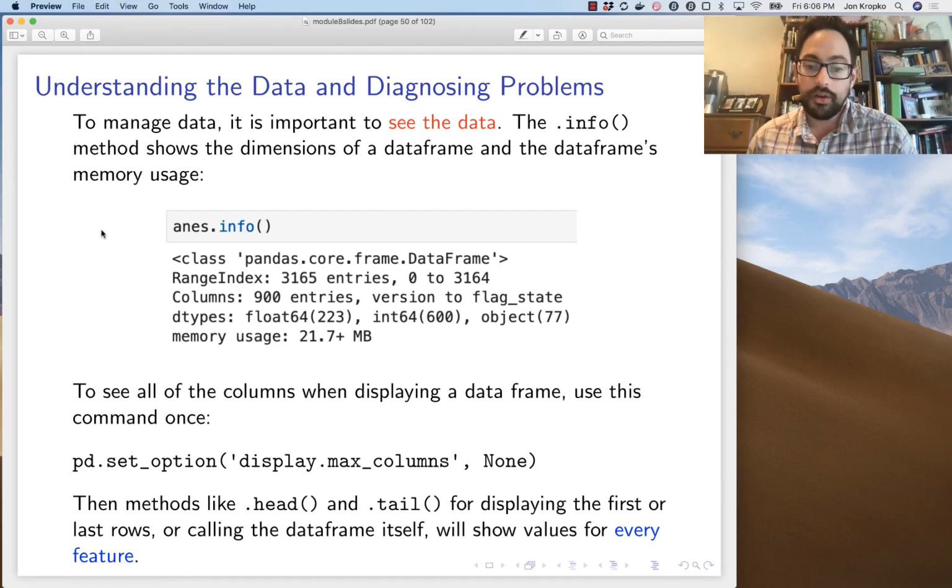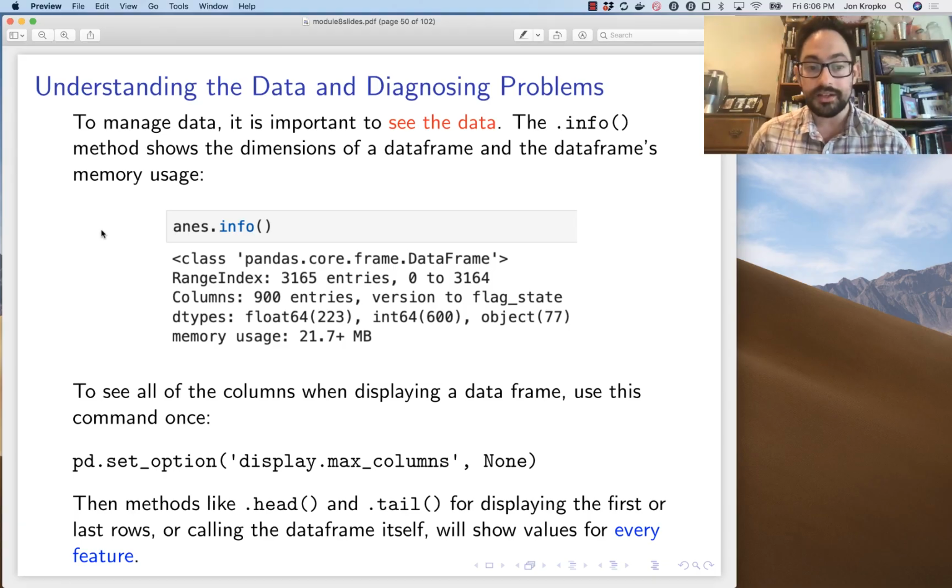Now, the most important way to see the data is to quite literally see the data frame. If you type the data frame into a cell and you execute that cell in your notebook, the data frame appears. But there are going to be dots that cut off the number of rows or the number of columns.